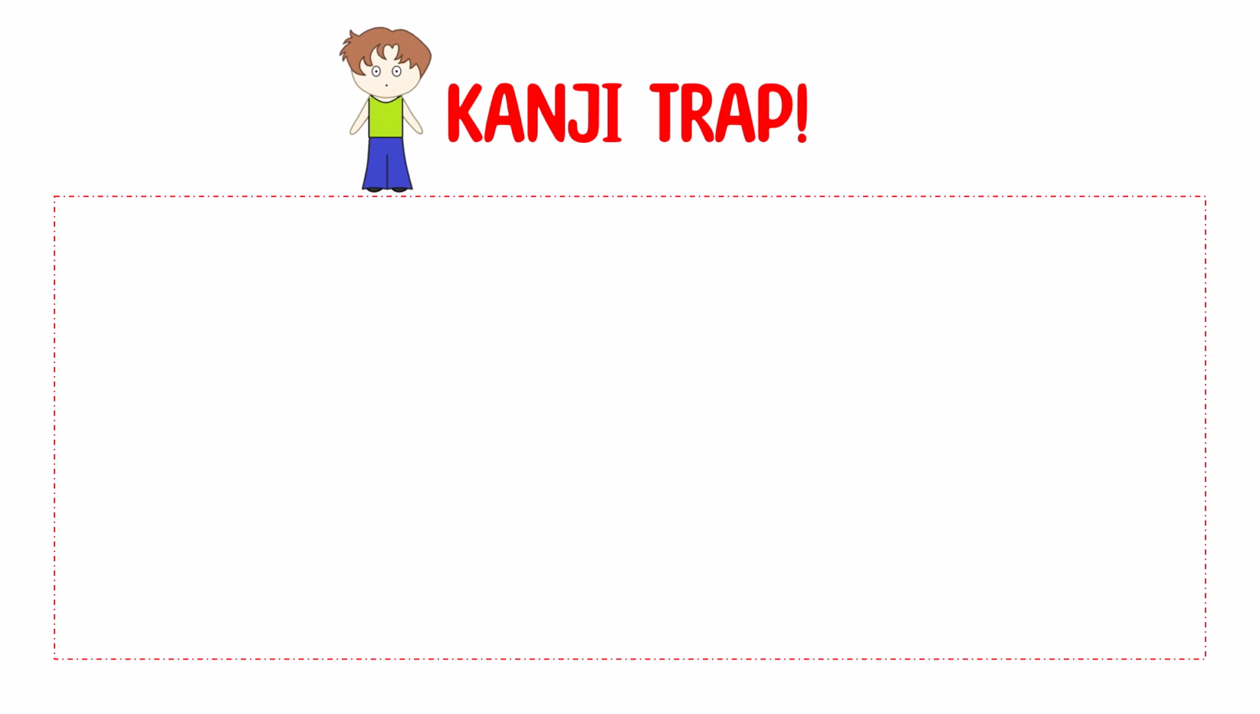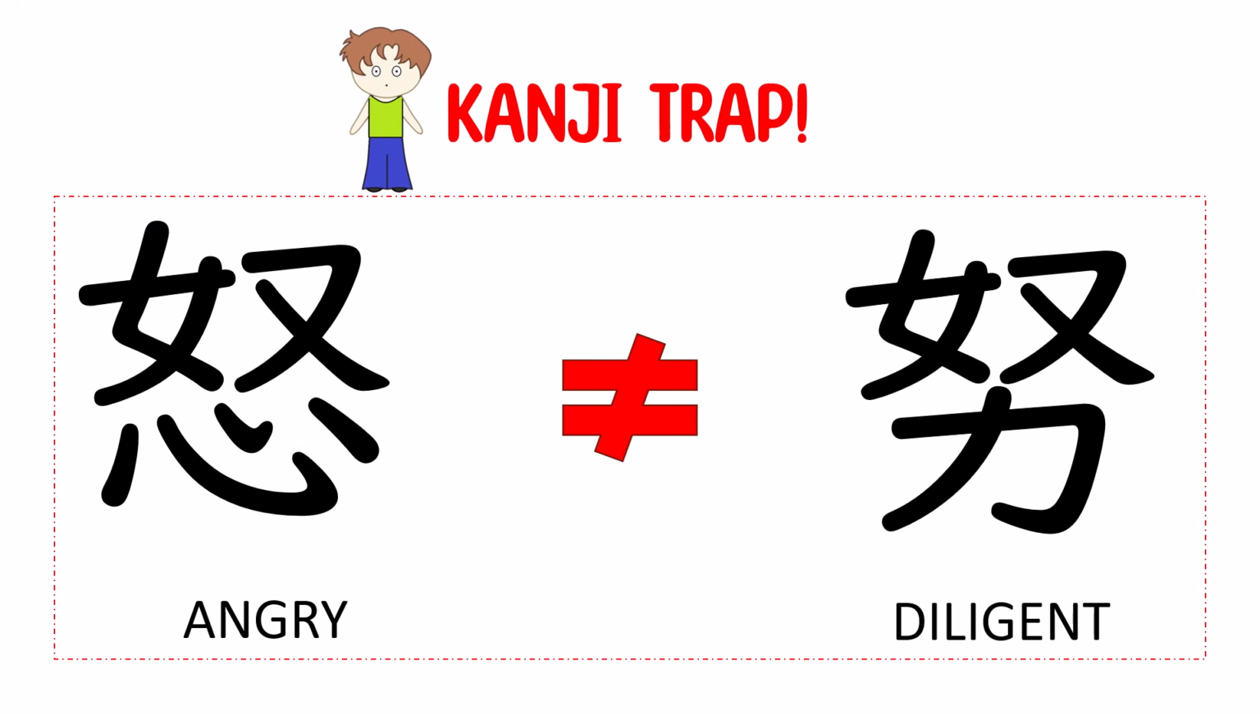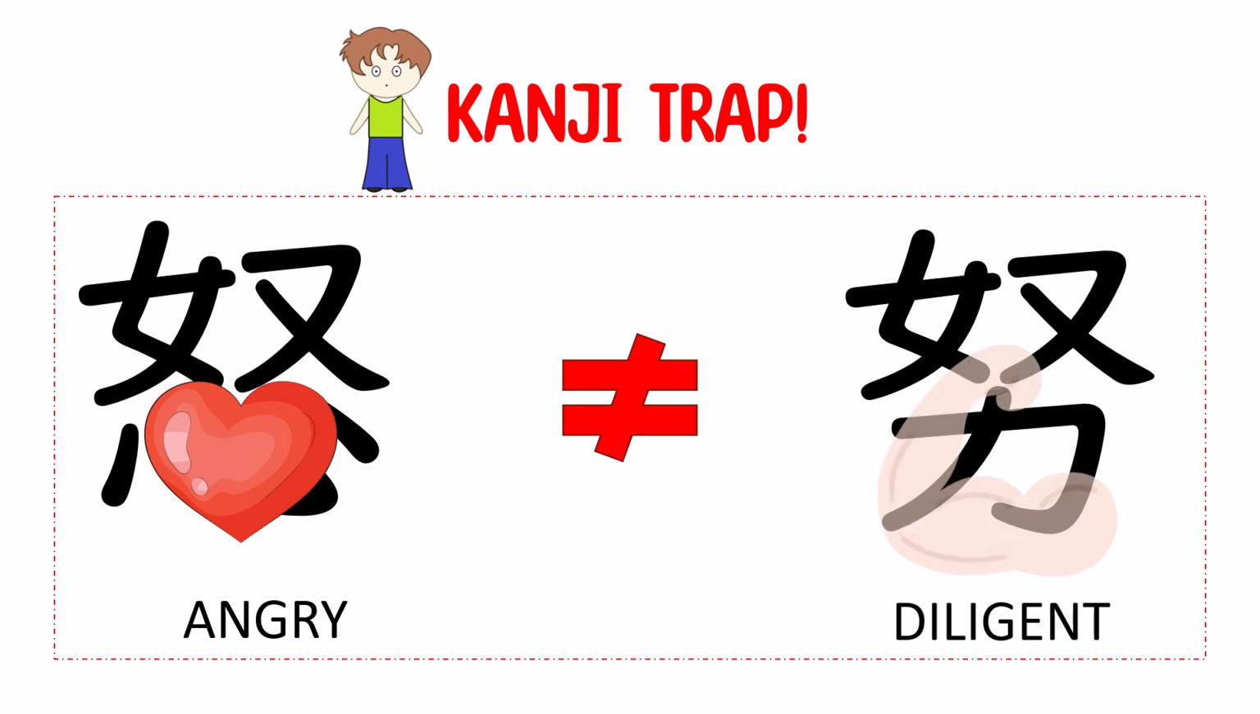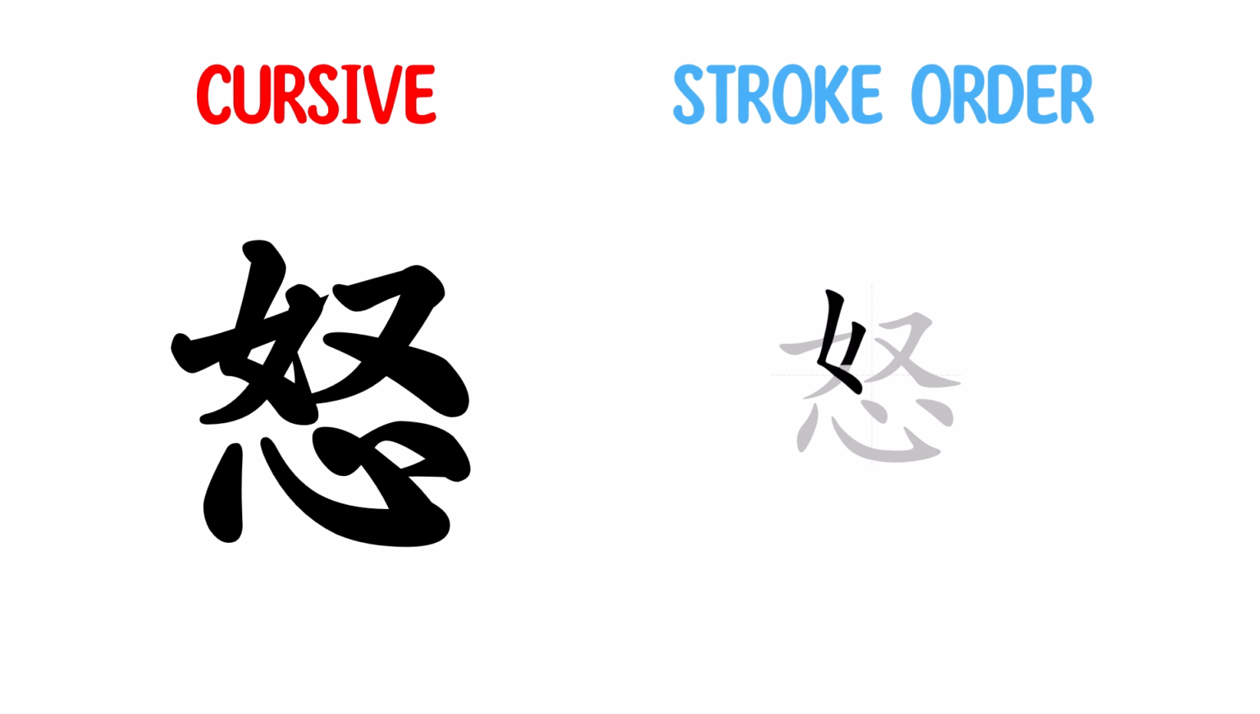Do not confuse angry with diligent. As you can see, the radical is the key. Angry has a heart, while diligent has a strength. So the next time you feel anger, remember the heart chained by injustice, because when the heart becomes a slave, anger demands its freedom.